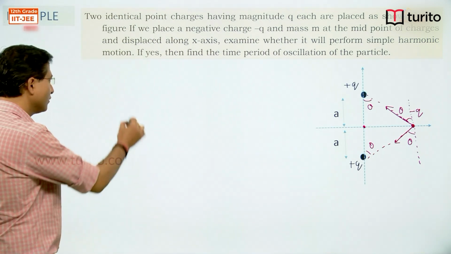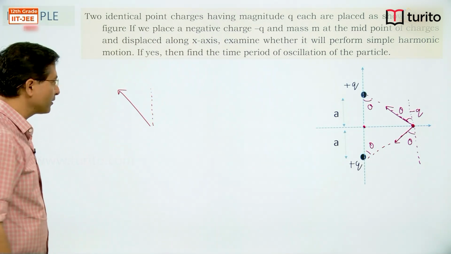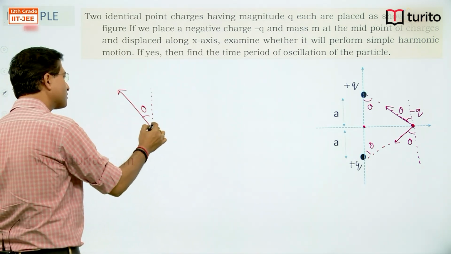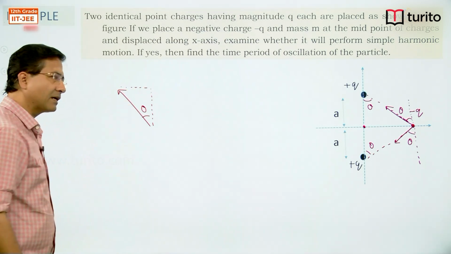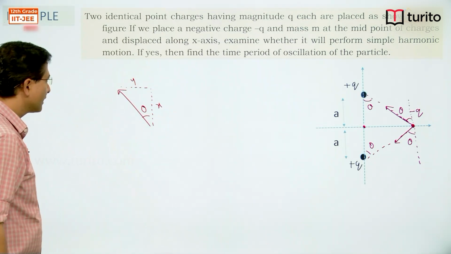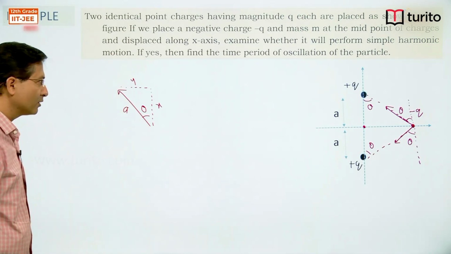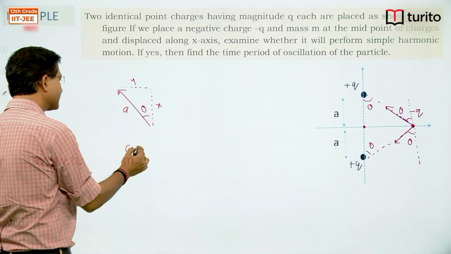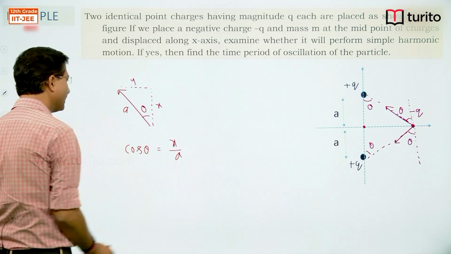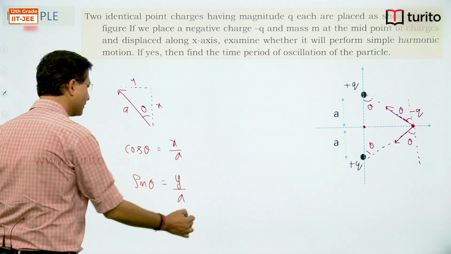And we know that when we resolve a vector into two mutually perpendicular components, for example this is theta, then its component along the angle comes as cos, and perpendicular to that it comes as sine, right. You can check that. Let this be y and this be x, and let the magnitude of this vector be a. So I can write cos theta as x by a, and I can write sin theta as y by a.